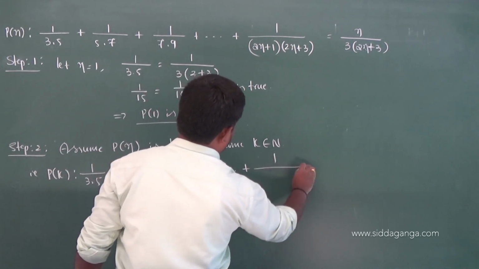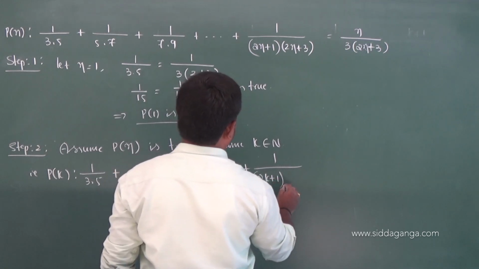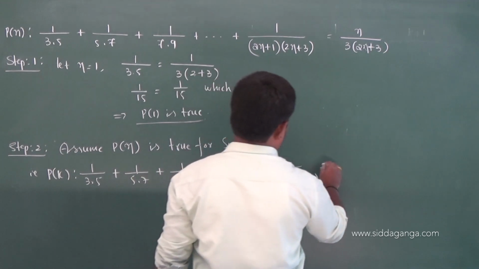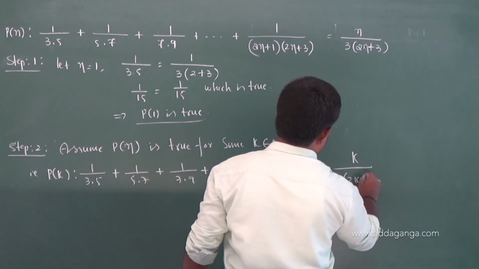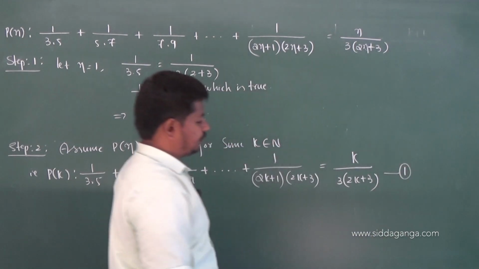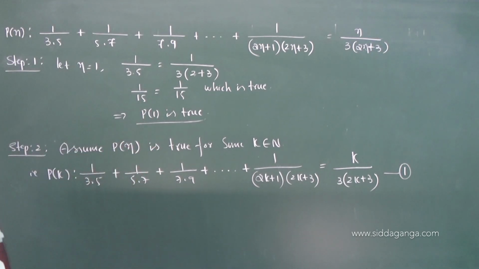So 1 by kth term is what? 2k plus 1 into 2k plus 3, equal to k divided by 3 into 2k plus 3. This is assumed to be true. Just replace the n by k, that's it.